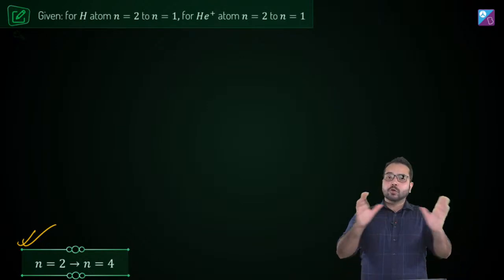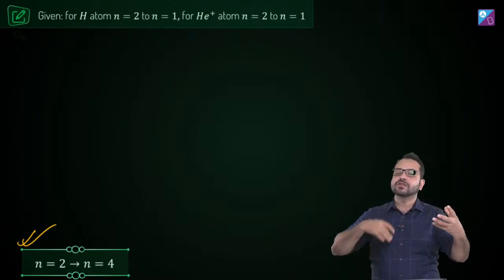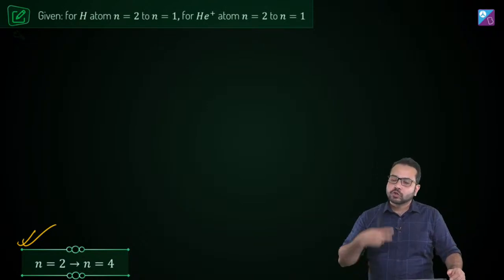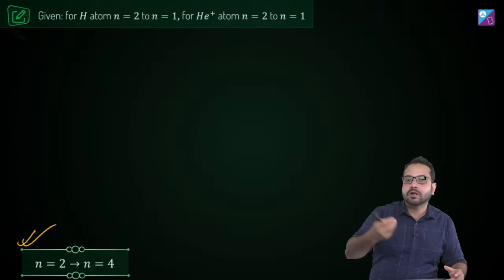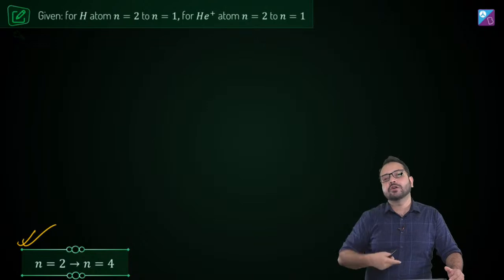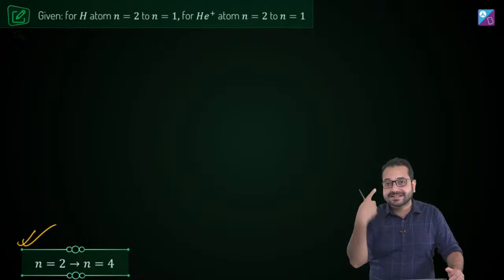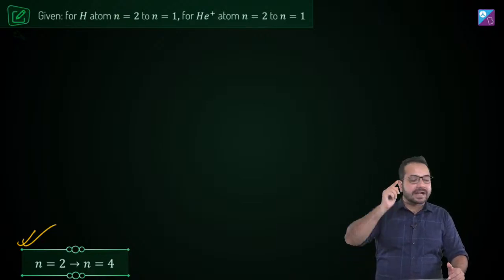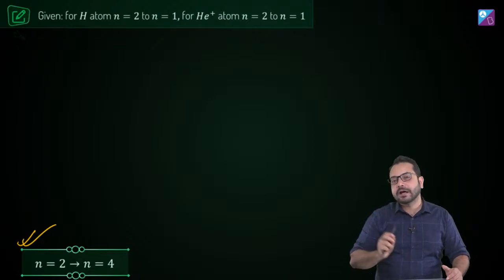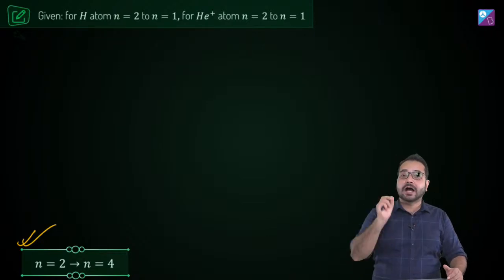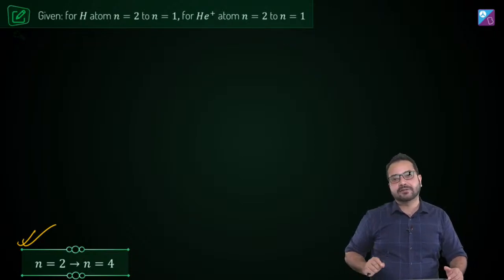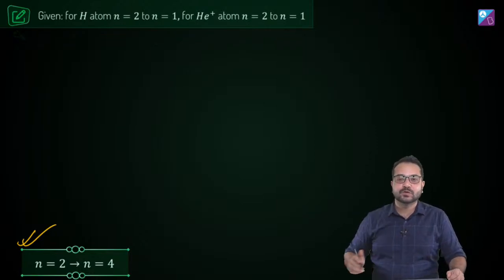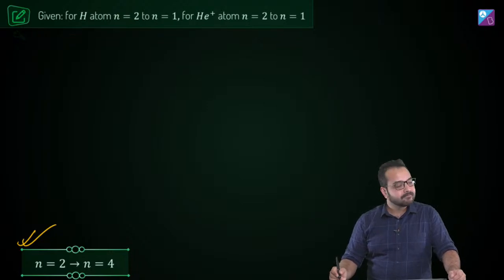Okay, so what I have done here is that the energy of transition for any atom, I can just relate that to the energy of transition of the hydrogen atom. So all I have to see is that in the hydrogen atom, what will be the corresponding energy change for the same transition. Since I know the energy levels of hydrogen atom, my calculation is going to become very simple, and I bet you go and solve it without memorizing these energy values and see how difficult it is going to be. You are going to go crazy with calculation. So remembering just these energy levels for hydrogen atom is going to help you solve the questions in a much simpler way. Alright, agreed guys?